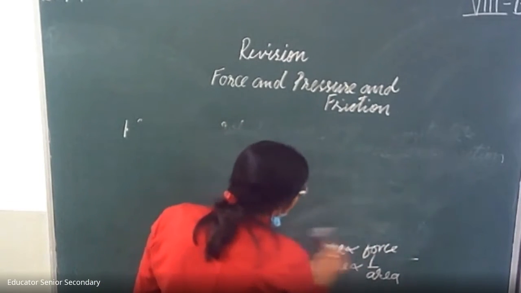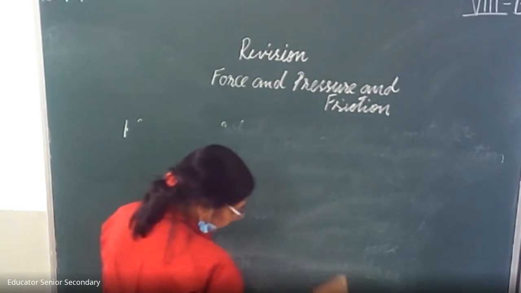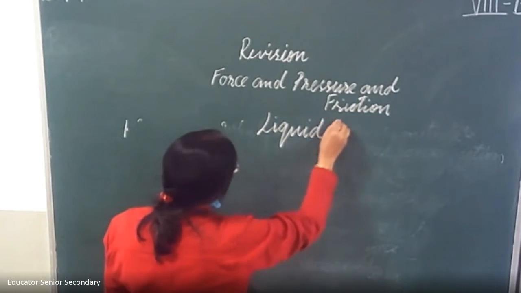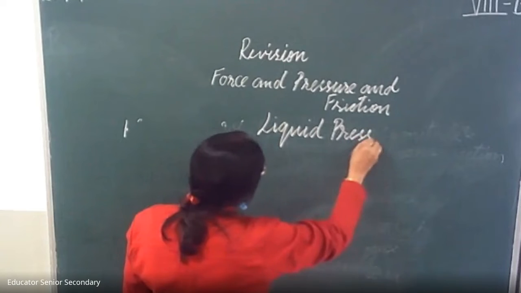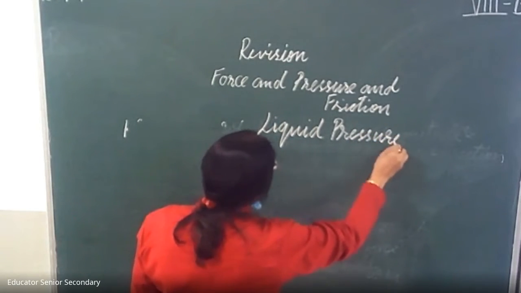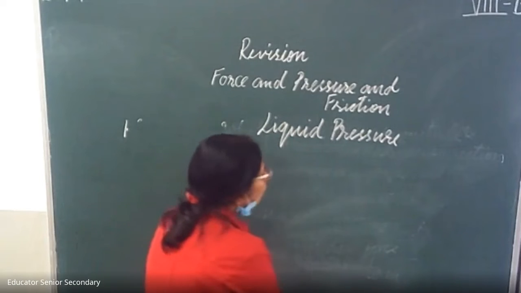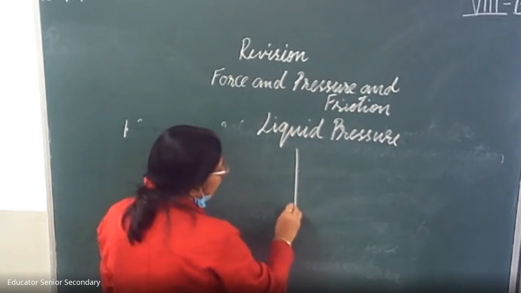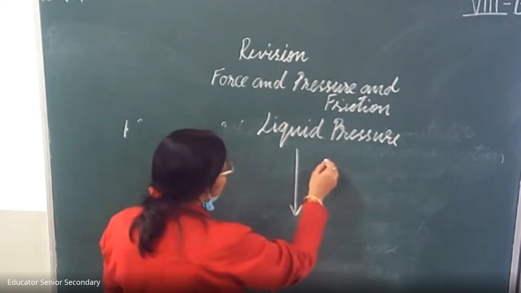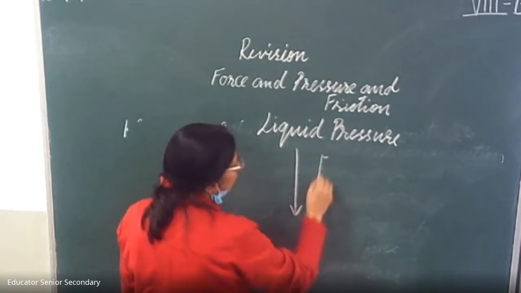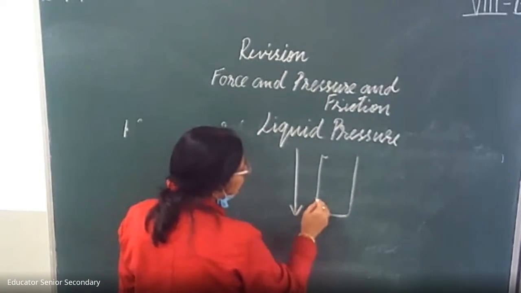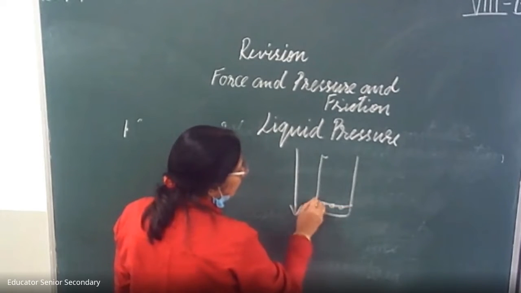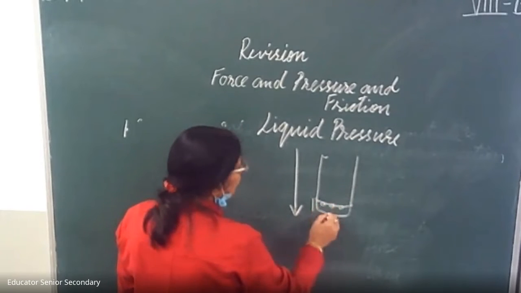Now we are going to discuss liquid pressure. As we go down in a liquid, the pressure increases. In a water bottle or a mug, the pressure of liquid is the same on all sides, at the same height, in any direction.